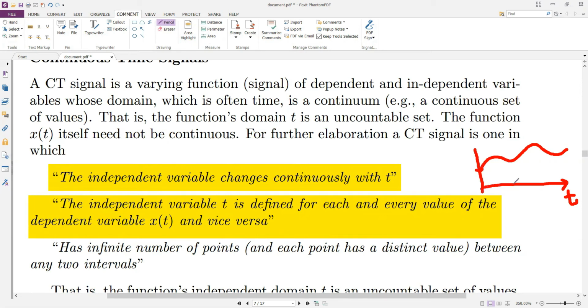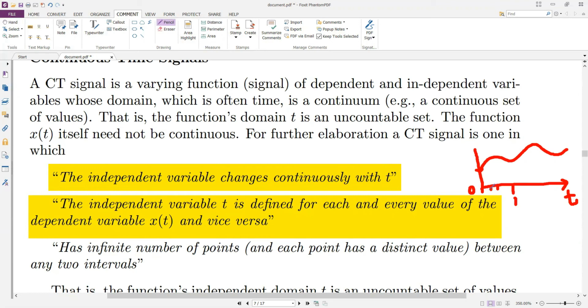Now if we consider another time interval, let's suppose this is t equal to 0 and this is t equal to 1, we can also observe that the signal is defined for this instant of time as well. If we consider a time between 0 and 1, the signal is defined for this interval as well.